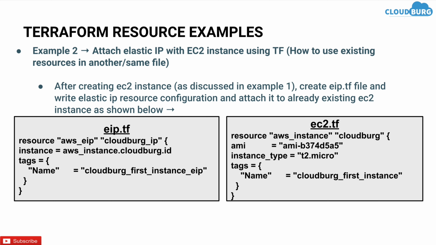So this is a way of calling or using any existing resource. First of all, you have to mention the resource type, which is aws_instance, then the resource name, which is cloudberg. As you can see on the right hand side, the resource name is cloudberg, and then you can call it using the ID. Also, you can define the tag as I discussed earlier. Here I have defined the tag name.